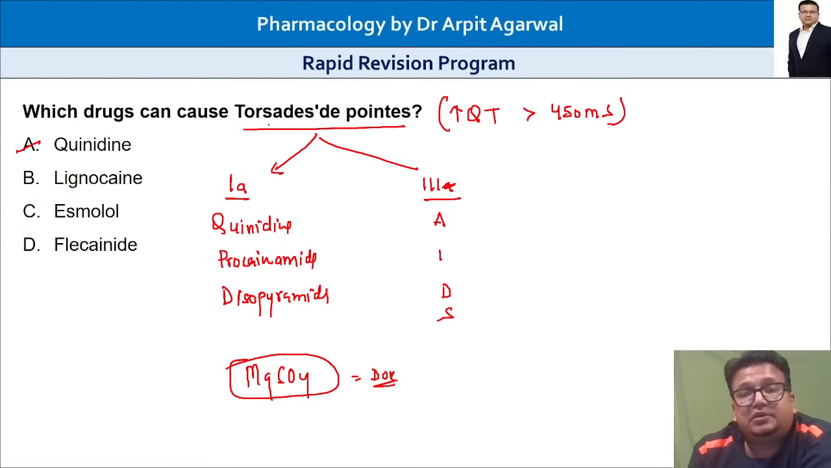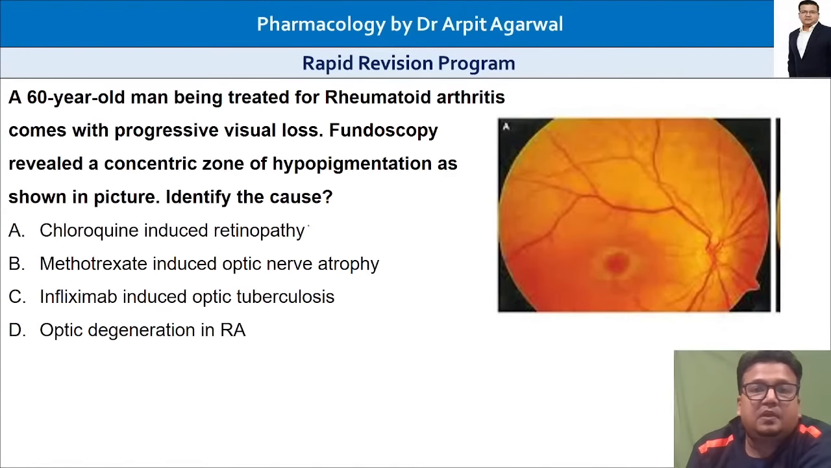So these are drugs causing torsades. Very important topic. Magnesium sulfate is the drug of choice for torsades. Next, very important, simple question nowadays, but the image some of you might not have seen. This is a patient who is being treated for rheumatoid arthritis, with progressive visual loss. Fundoscopy shows concentric zones of hypopigmentation. Identify the cause.